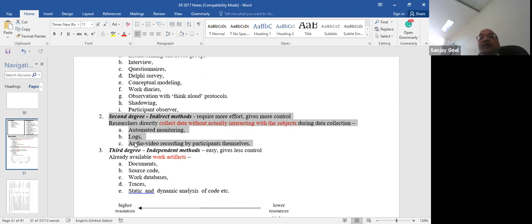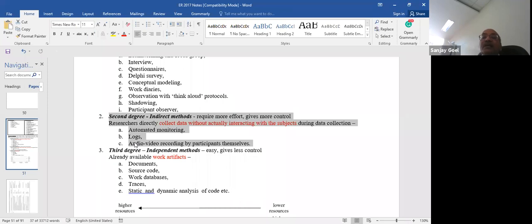Okay, so these are indirect methods. You are observing what the subjects are doing without actually interacting with them. You are not talking to them, but you are observing what they are doing through some method. Or you may install software on their laptops which will record what they are doing and maintain a log. Or install a video camera connected with software which will record what they are doing by applying computer vision techniques.